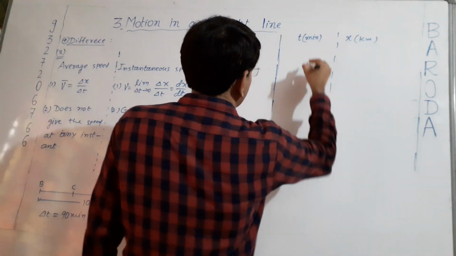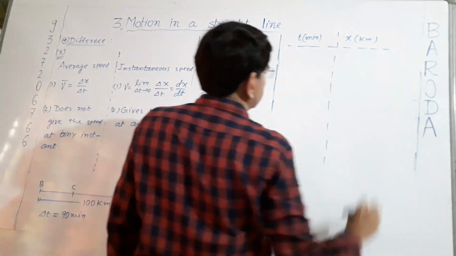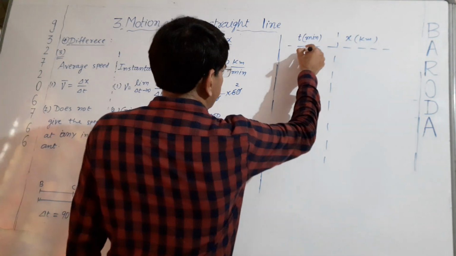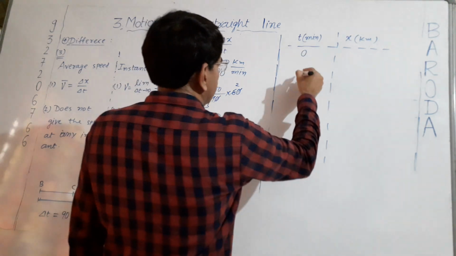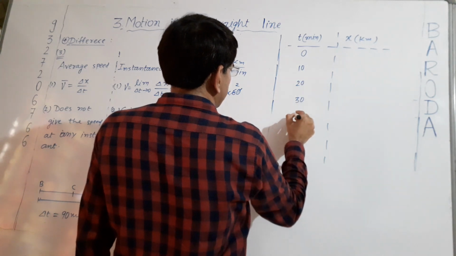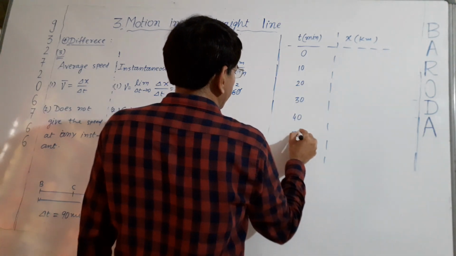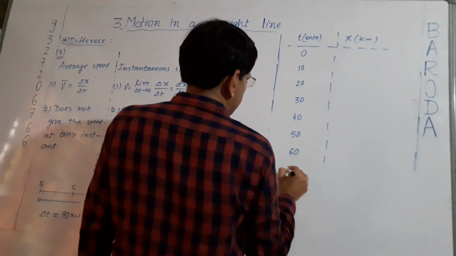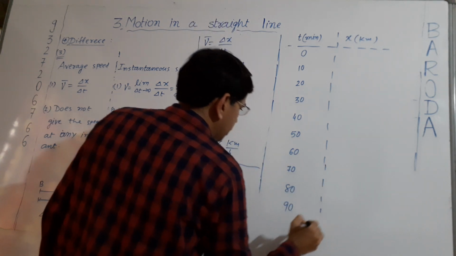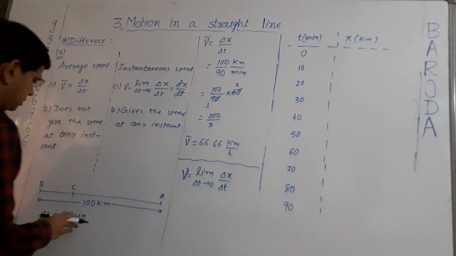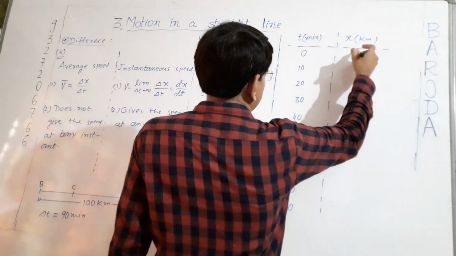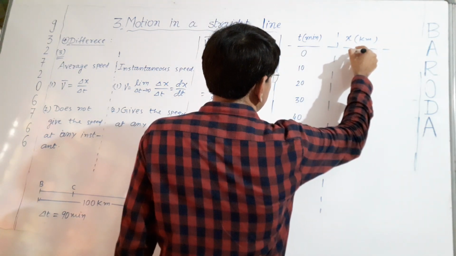Now we will note down the distance traveled by the car after every 10 minutes, that is 10, 20, 30, 40, 50, 60, 70, 80 and 90. At 90 minutes, car reaches the Ahmedabad. At 0 minutes, distance travelled by the car is 0.